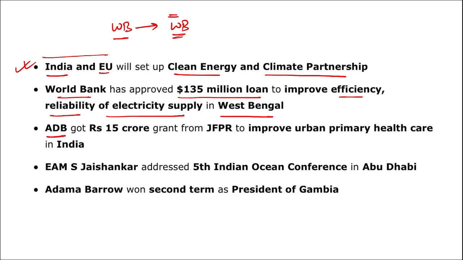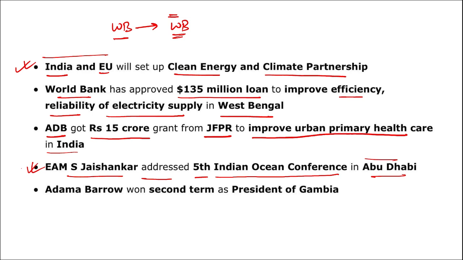Next comes ADB got 15 crore rupees grant from JFPR to improve the urban primary health care in India. Next is S. Jaishankar, who has addressed the 5th Indian Ocean Conference in Abu Dhabi. Mark this also. Our External Affairs Minister S. Jaishankar has addressed the 5th Indian Ocean Conference in Abu Dhabi.